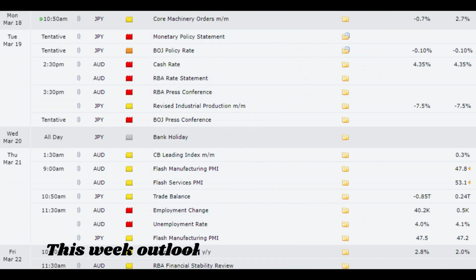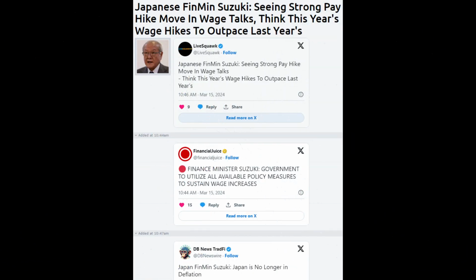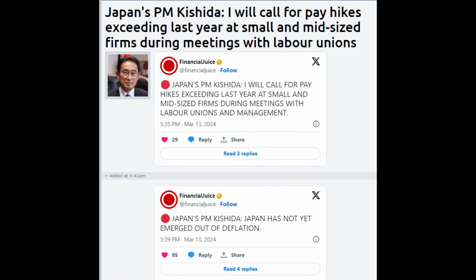This week's fundamental outlook. Preview upcoming economic events that could significantly influence the AUD-JPY pair, focusing on the BOJ's monetary policy statement and policy rate decision, alongside the Australian cash rate announcement and other key data releases. Discuss the potential market impact of these events, especially in light of the recent government and financial officials' comments on Japan's monetary policy.